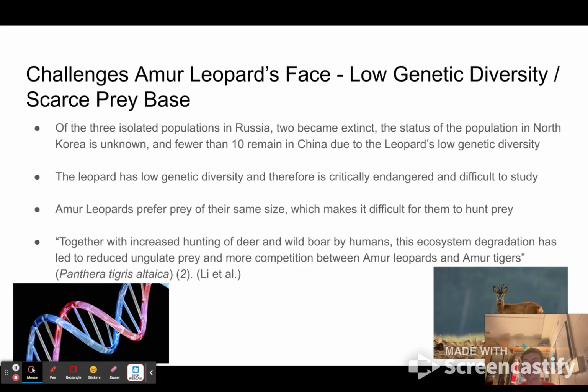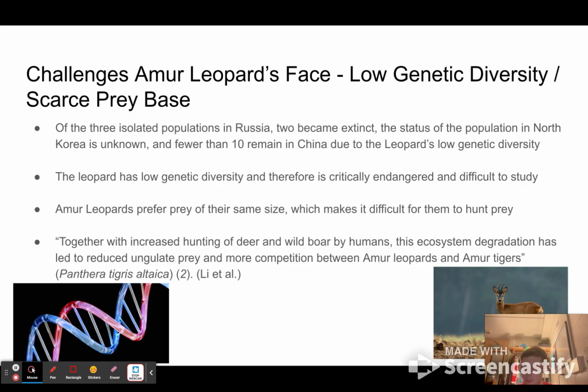So, another large conservation challenge for the Amur leopard is low genetic diversity and a scarce prey base. Due to the Amur leopard's low genetic diversity, of their three isolated populations in Russia, two became extinct and only one exists today in Russia. In other nations, however, such as in North Korea, their status is unknown due to their communist government, which is another big challenge that the Amur leopard faces. And in countries such as China, there are fewer than 10 leopards that remain, which is very hard to believe and kind of sad.